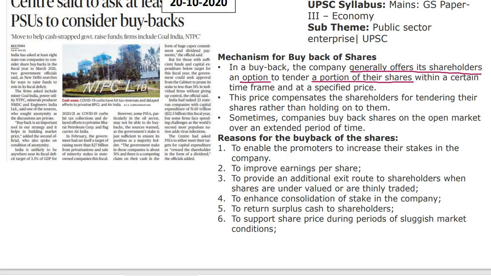Why is buyback done? To enable the promoters to increase their stakes in the company, to improve earnings per share, to provide an additional exit route to shareholders. देखो कुछ shareholders को मान लो shares छोड़ने हैं, नहीं रखने हैं, right? तो इस केस में कंपनी उन shares को परचेज कर लेती है ताकि वो shareholders भी मुक्त हो जाएं और कंपनीज की reputation भी गिरे ना, right? So these are the various reasons which you need to remember for prelims. They can give you statement wise questions on buyback of shares.